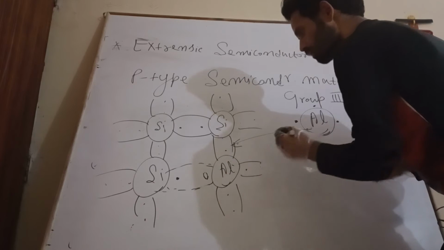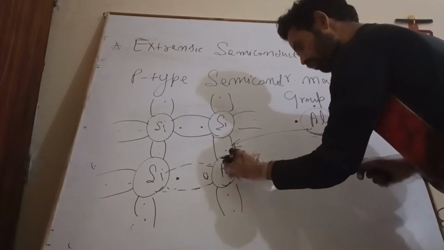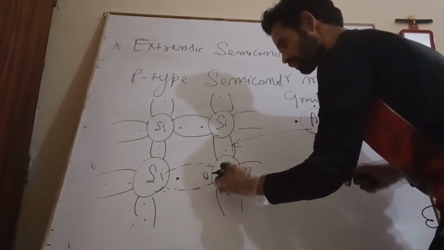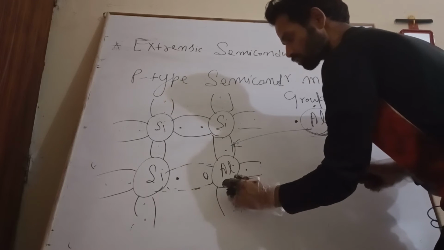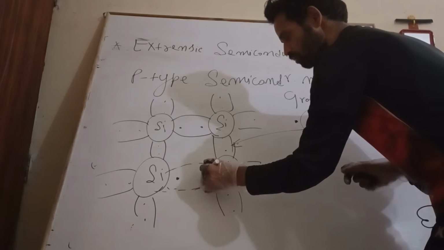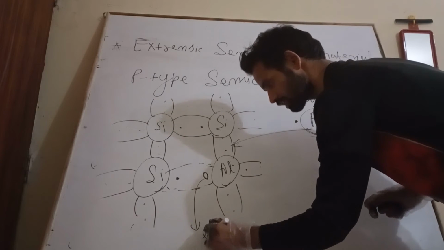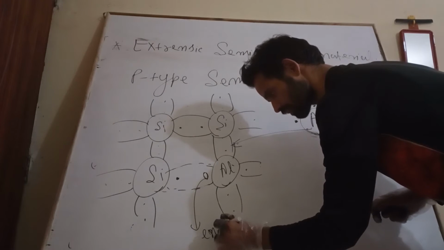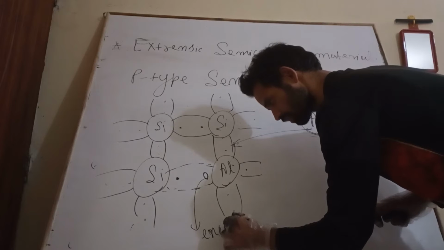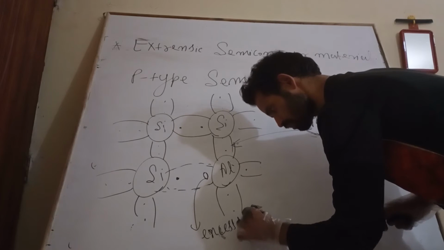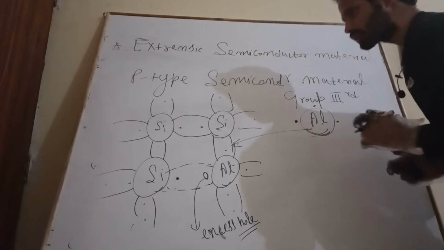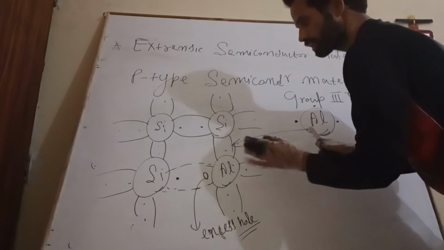Aluminum has three electrons, but out of those three, there is one electron missing, which is a hole. So I can represent it as an excess hole. This is my excess hole.